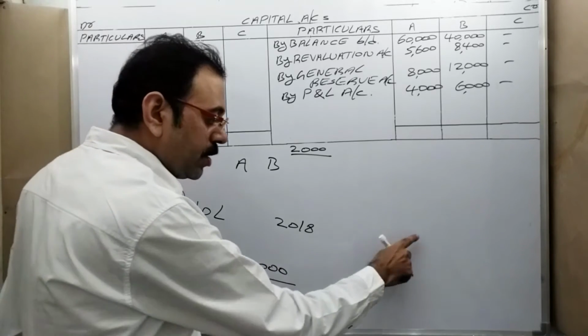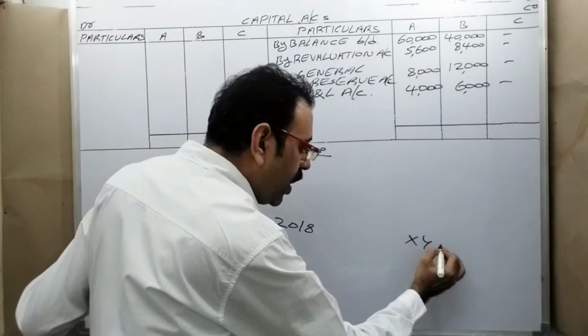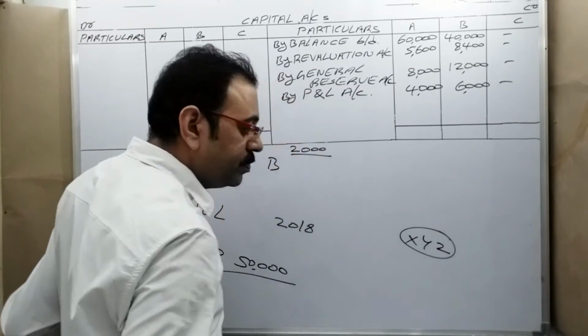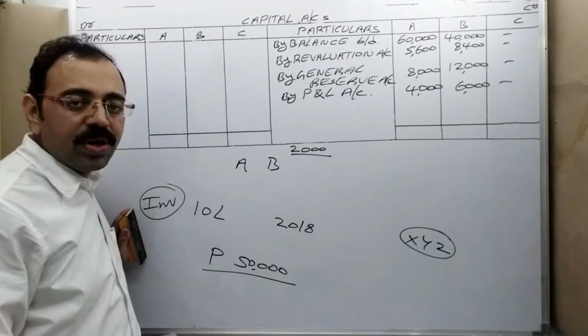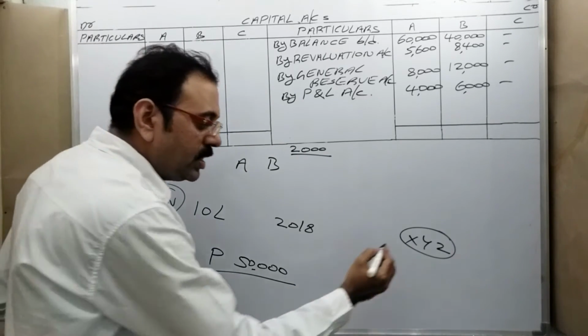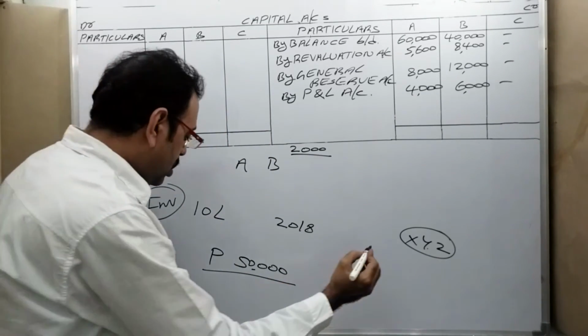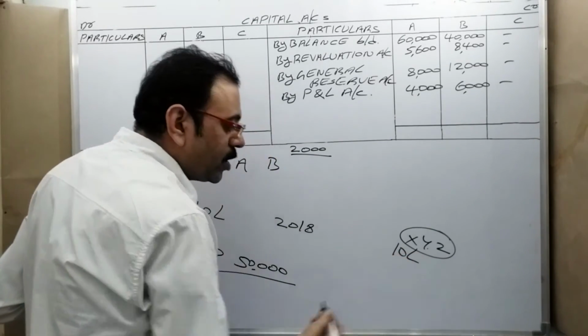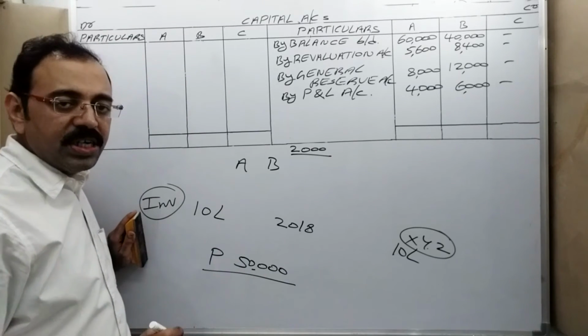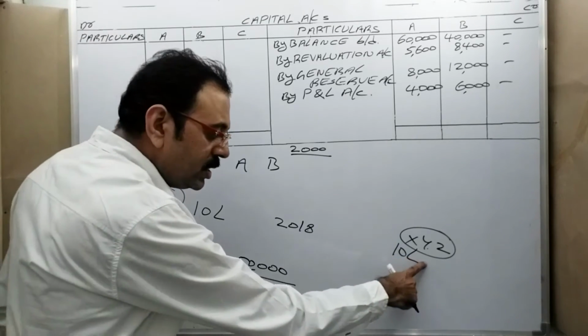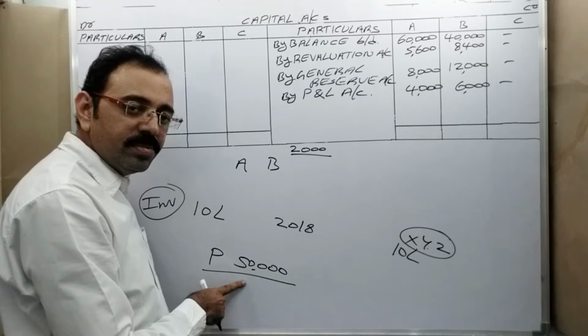In the same year, X, Y, Z, another business firm, started their business and invested 10 lakh rupees in the same venture. Can they earn the same profit?